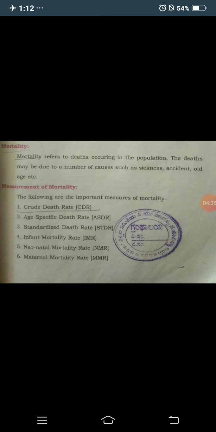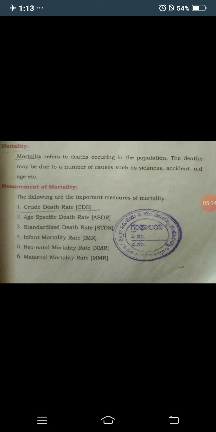The first is the crude death rate, in short CDR, and the second is the age specific death rate, ASDR. The third, very important for 10 marks in your annual exam, is the standardized death rate, STDR. The fourth is the infant mortality rate, IMR. The fifth is the neonatal mortality rate, NMR. And the last is the maternal mortality rate, MMR.